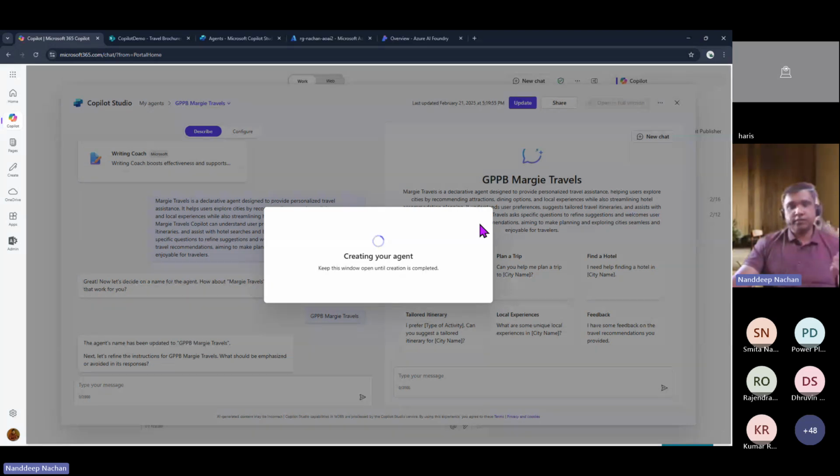That means we defined, for example, when a user asks for hotel bookings, travel accommodation or anything else, we started with creating those topics. So we create a topic, and in that topic we define the entire flow. For example, if the user says I want to book a hotel, or suggest me some hotels to book, we created the imperative approach by which it can go into that data source and pick up the information.